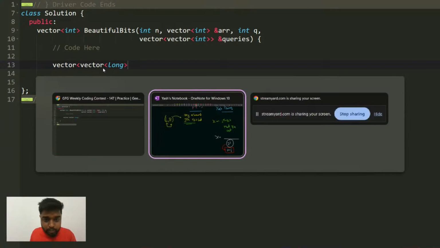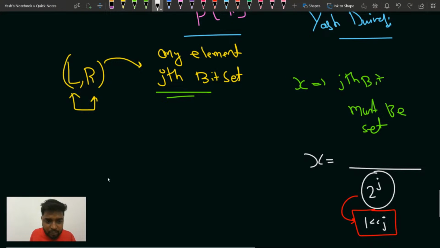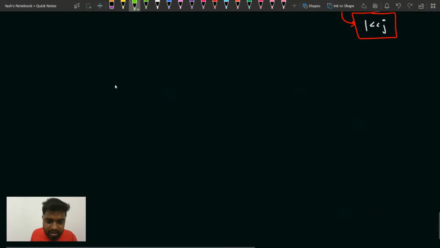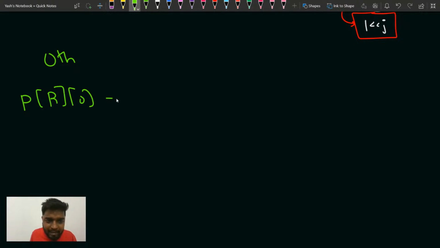Why am I taking a 2D array? Because I want to check every bit. For the 0th bit, I will check P of R0 minus P of L minus 1 0.